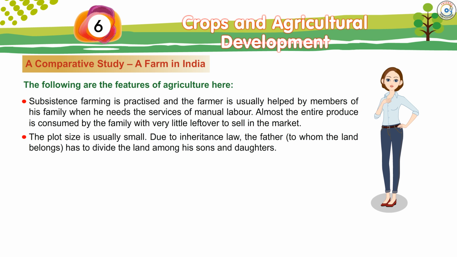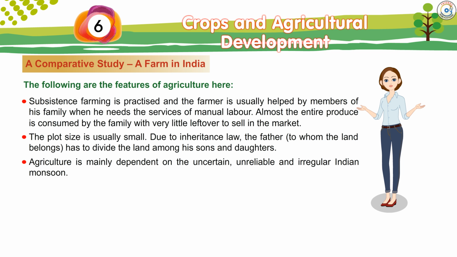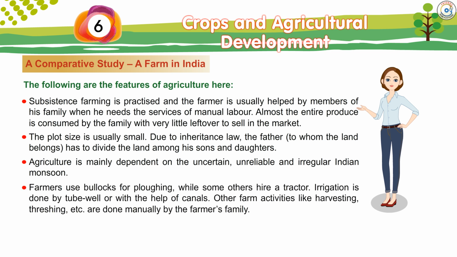Due to inheritance law, the father to whom the land belongs has to divide the land among his sons and daughters. Agriculture is mainly dependent on the uncertain, unreliable and irregular Indian monsoon. Farmers use bullocks for ploughing, while some others use a tractor. Irrigation is done by tube well or with the help of canals.